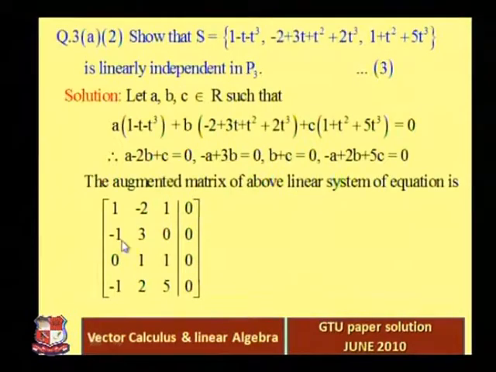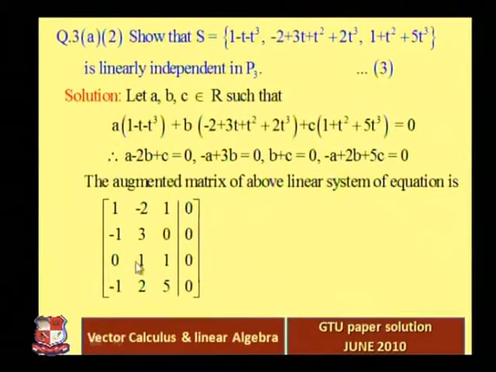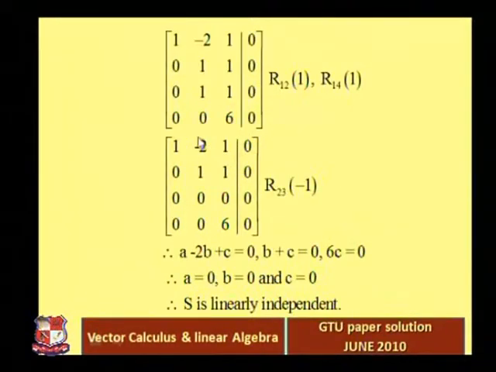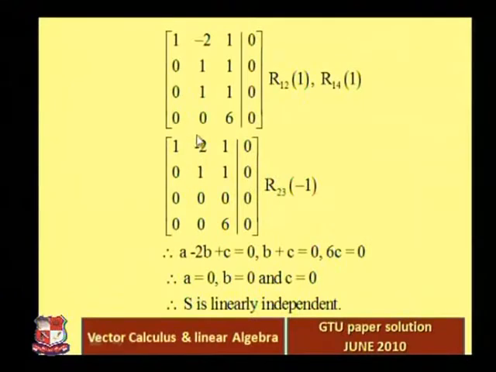See, adding these two rows you will get 0, 3 minus 2, 1 plus 1, 0, so this is 0 1 1 0. Then 0 plus 1, 1 minus 2, minus 1 plus 1, 2, and then 0. So that's why 0 1 1 0, this is the same, right? This third row is the same. The fourth row: 1 minus 1, 0, 2 minus 2, 0, 5 plus 1, 6, 0. So that's why 0 0 6 0.